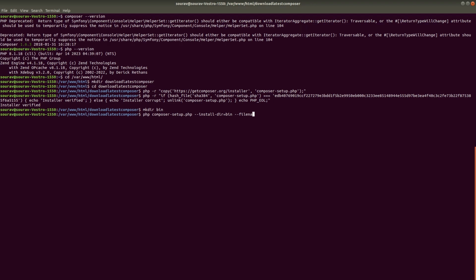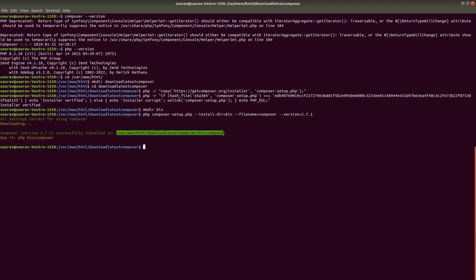We can overwrite the composer-setup.php file name with --filename equal to composer, and the version we want to install is 2.7.1. Composer 2.7.1 is successfully installed to www/html/download-latest-composer/bin/composer.